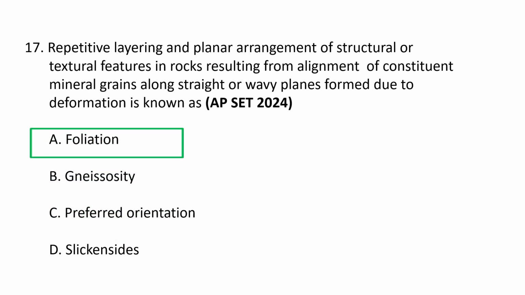Foliation. Foliation is a pervasive planar fabric or repetitive layering in metamorphic rocks, formed by parallel alignment of mineral grains or the segregation of minerals into layers due to shearing forces and differential pressure during deformation. This texture, often seen as straight or wavy planes, is a defining characteristic of many metamorphic rocks like schist and gneiss. So repetitive layering and planar arrangement of structural and textural features in rocks resulting from alignment of constituent mineral grains along straight or wavy planes formed due to deformation is known as foliation. A is the correct option.